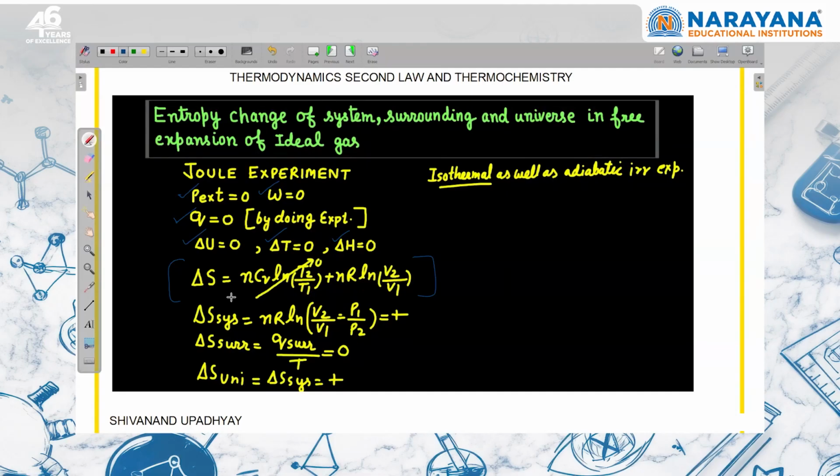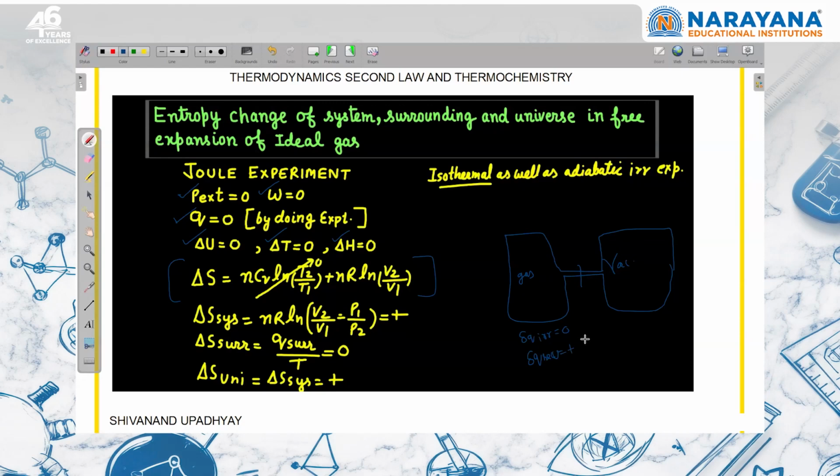So they can ask a question, because in this free expansion there is no exchange of heat energy between system and surrounding. When this process is happening, the gas is moving from a chamber to vacuum, right? Here there is gas and this is vacuum, so the gas is moving from here to here. There is no exchange of heat energy, still the entropy is increasing. So some students get confused that dq is zero, dq irreversible is zero. If the same process is carried out reversibly, then dq must be positive. Then only we can say that entropy is going to increase.